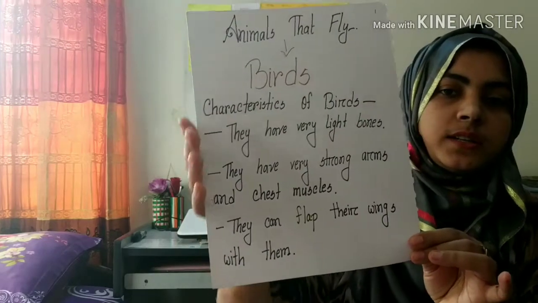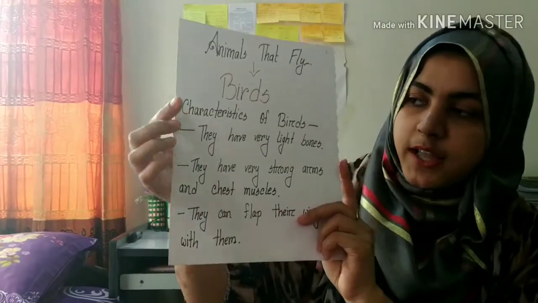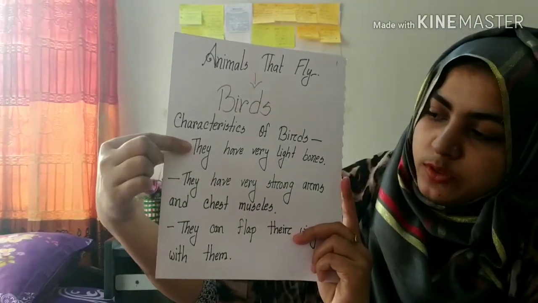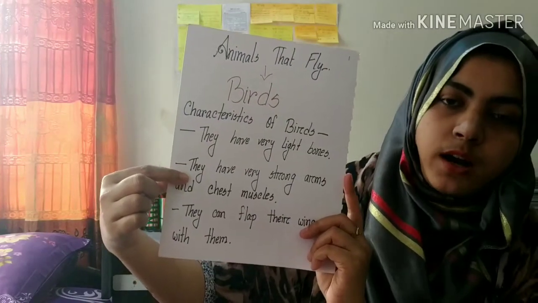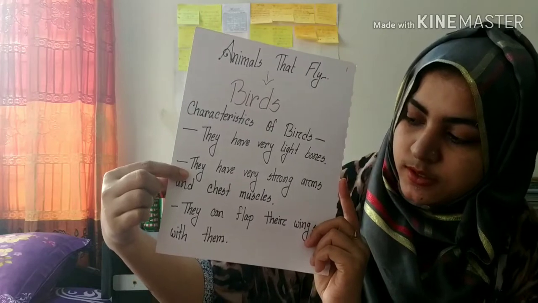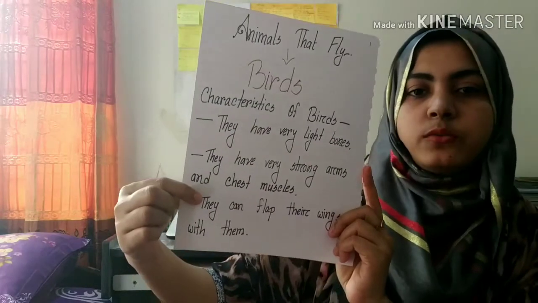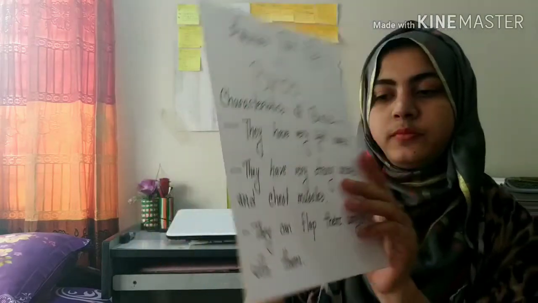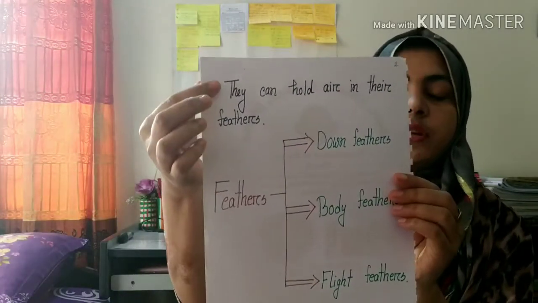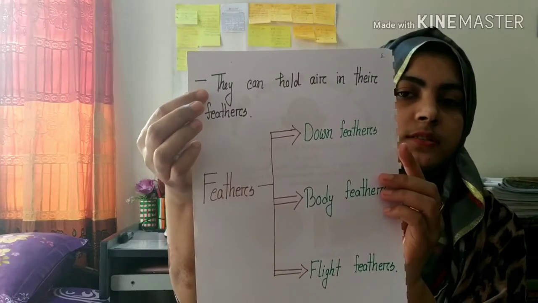So what are the characteristics of birds? Birds have very light bones. They have strong arms and muscles. They can flap their wings with them, and they can hold air in their feathers.